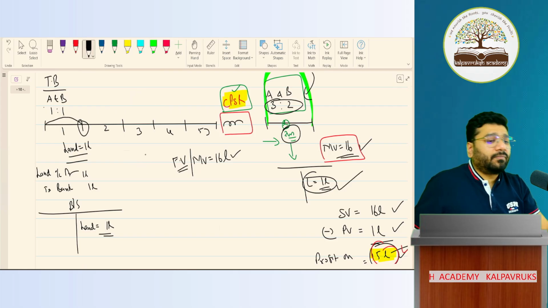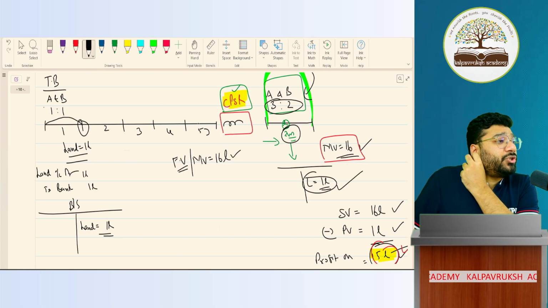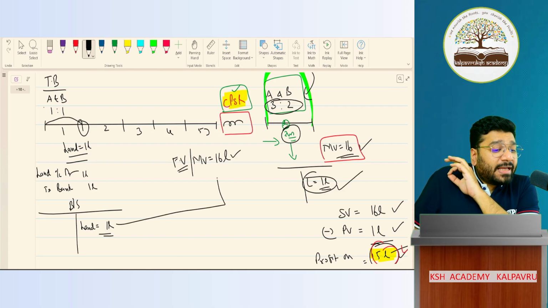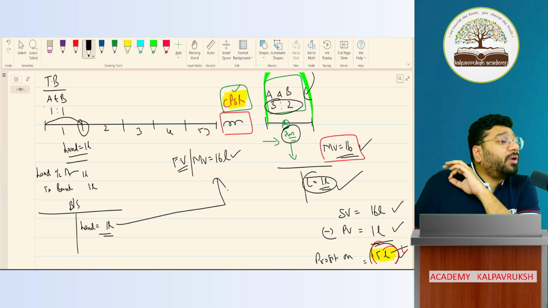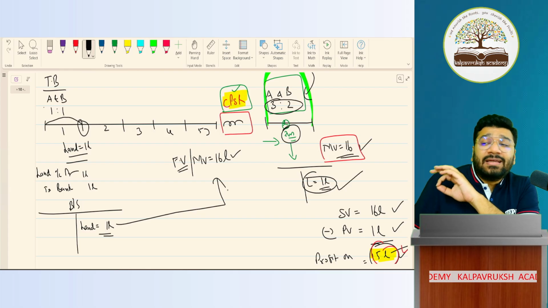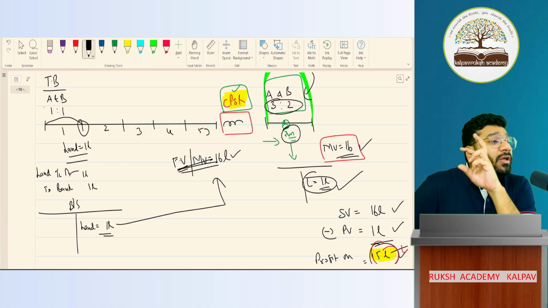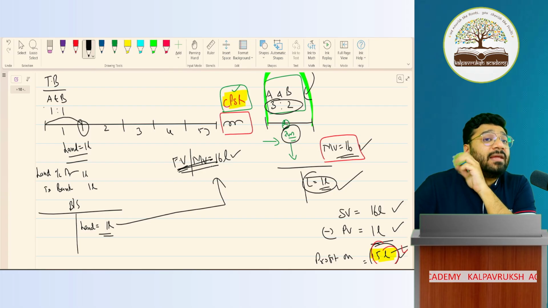Tell me, people. On the date of reconstitution, what are we supposed to do? Sir, we are supposed to revalue the asset. What is the meaning of revaluation? Revaluation is a process where you bring the book value of the asset equal to the fair value or the market value. Revaluation is a process where you reinstate the asset at the fair value and the market value. Reinstate means you're re-recording the asset and liability at the market value.